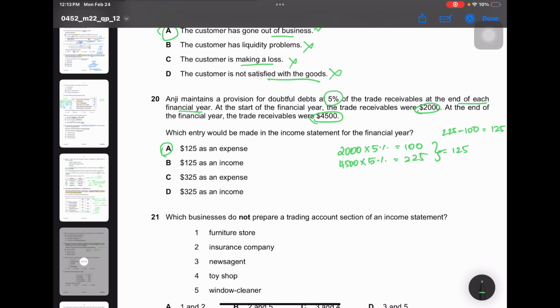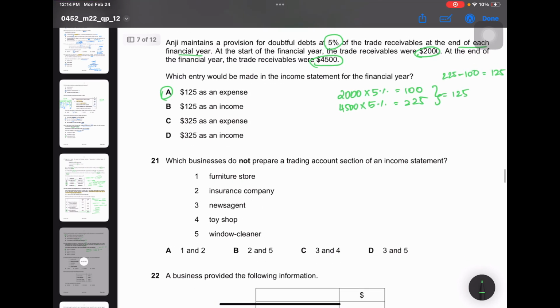They only get money and provide the service to the respective consumers. Let's classify. Furniture store is not a service business. Insurance company is. News agent is not. Toy shop is also not. Window cleaner, yes. So 2 and 5. Moving on.